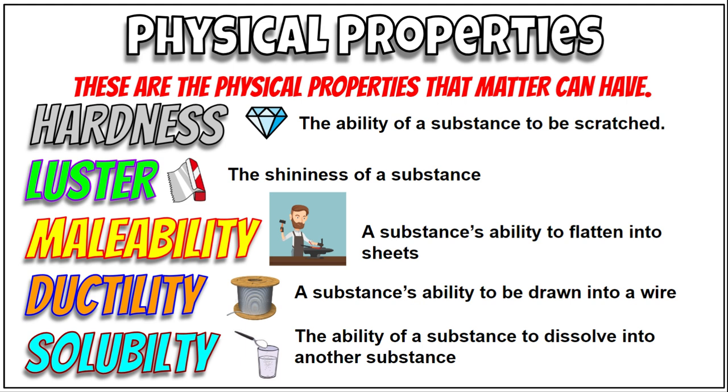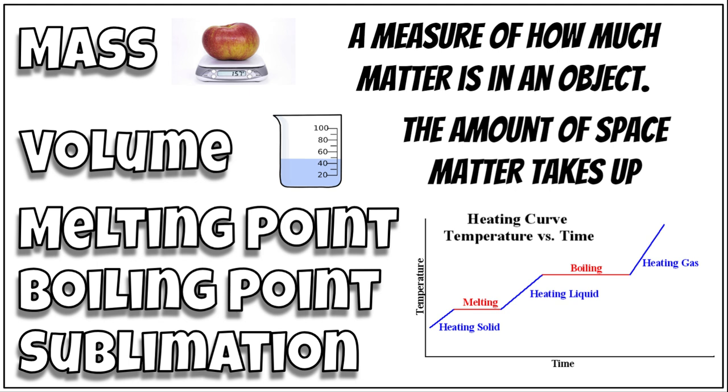Hardness, which is just the ability of a substance to be scratched. Luster, which is just the shininess of a substance. Malleability, we can flatten things into sheets. Ductility is how you can pull it into a thin wire. Solubility, the ability of a substance to dissolve in another substance, like dissolving salt in water. Now, mass is also a physical property. It's just a measure of how much matter is in the object. Or volume, that's the amount of space that the matter takes up.